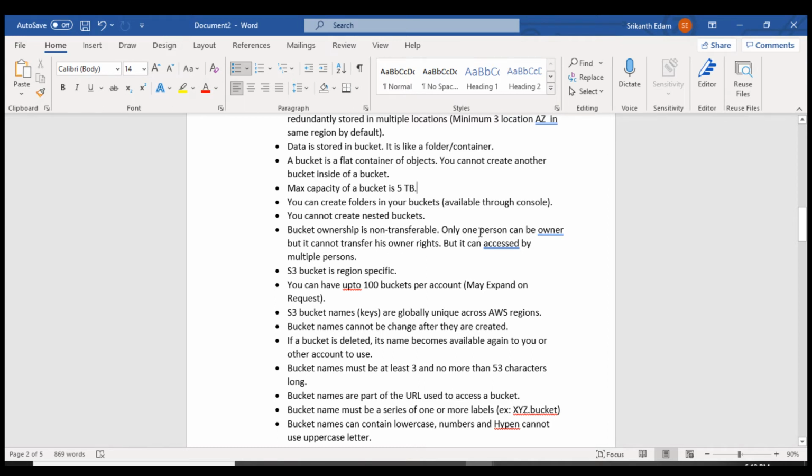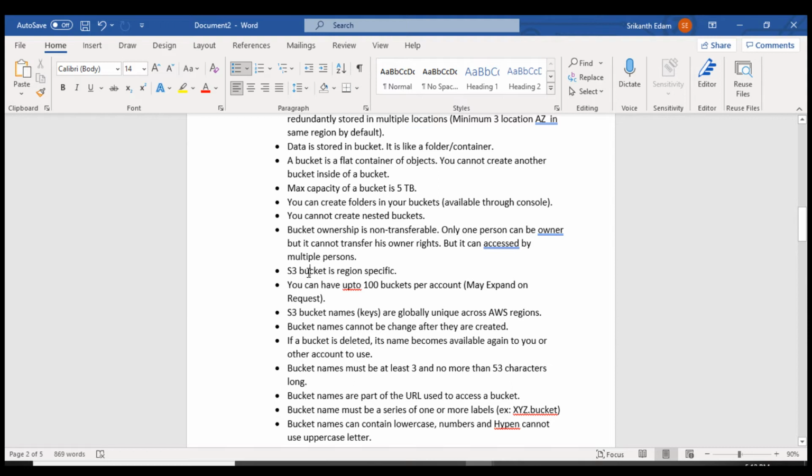Bucket ownership is non-transferable. Only one person can be the owner, and the owner cannot transfer the owner rights, but the bucket can be accessed by multiple persons. For example, if I create an S3 bucket and want to transfer my owner rights to someone else, it's not possible. But I can give you permission to read and write. I cannot give you full control. S3 buckets are region specific.